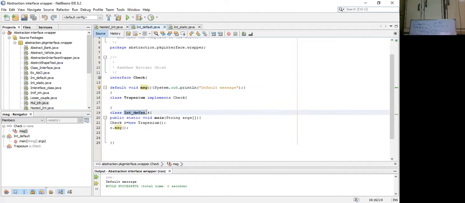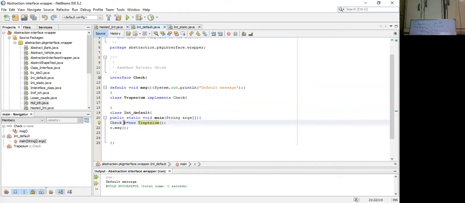So in class interface default, we have our main method, and we are creating, using the reference of the interface check, the reference name C. We are turning it into an object, or allocating memory to it, using the new keyword and the default constructor of the class which is implementing the interface.